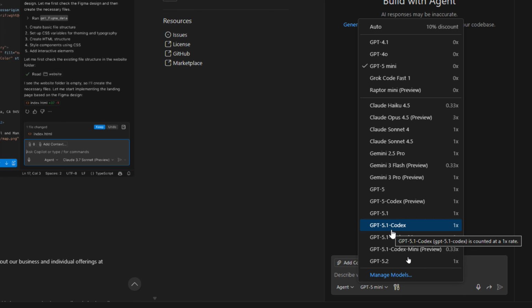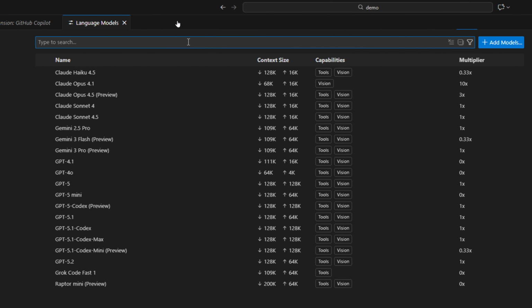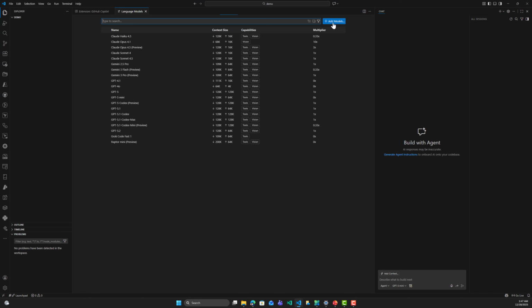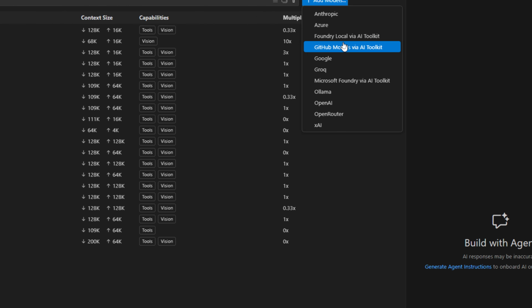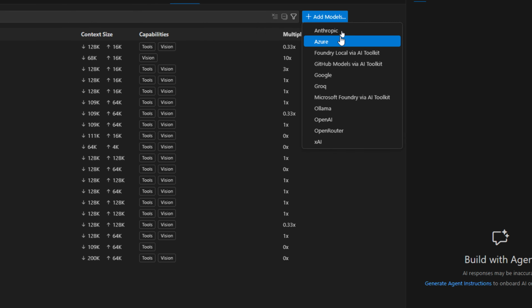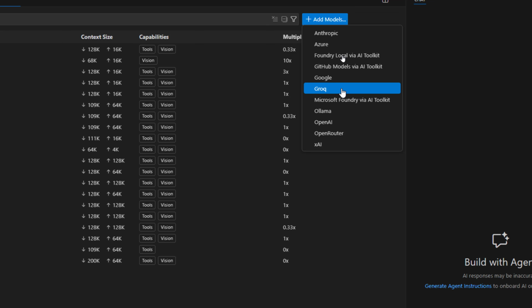And we have the GPT 5.1 Codex and Codex Max that can be used. Also, we have the Gemini models, and we have the Claude Sonnet 4.5, and we have the Haiku and Opus models. And if you have developed your own model, you can click on Manage Models right here. Let me zoom out. And here you can click on Add Models, select the model where your model exists. For example, if your model exists on Foundry Local via Toolkit or on Azure or Grok, you just need to import your API key and you can use your model from here.